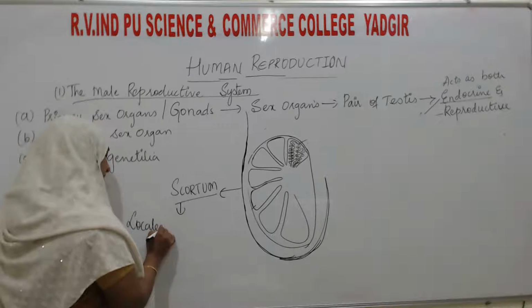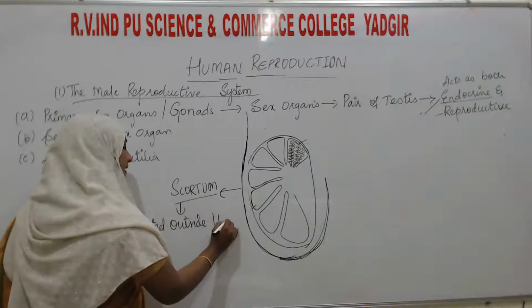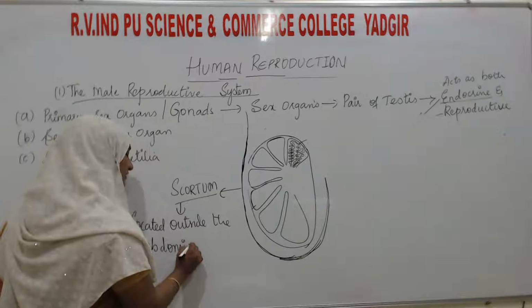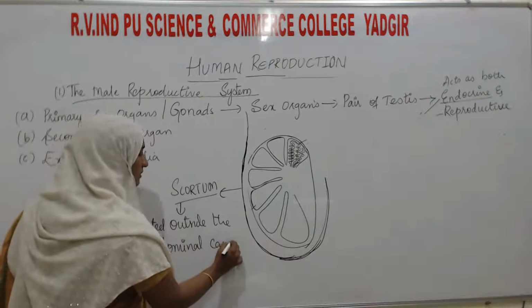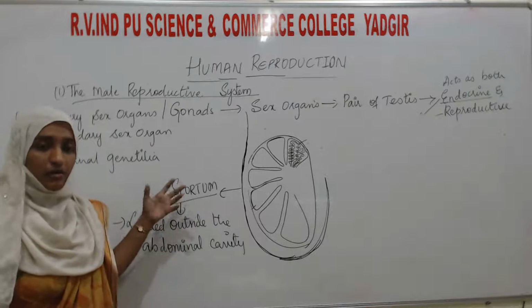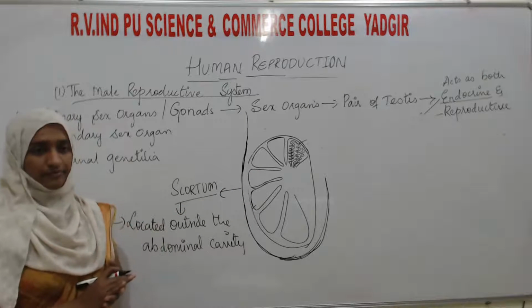What is the reason for this location? Why are the scrotum and testes located outside the body?